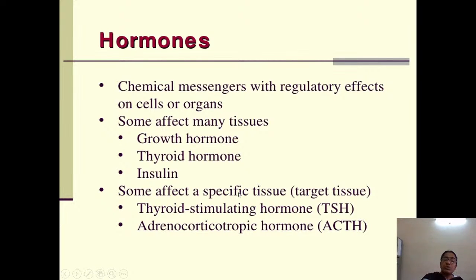Some hormones affect specific tissues. Here they affect many tissues, meaning a group of tissues, but sometimes hormones affect only specific tissues. For example, thyroid stimulating hormone affects only the thyroid gland. Adrenocorticotropic hormone affects only the suprarenal gland, that is, the cortex of the suprarenal. So hormones are chemicals which sometimes affect many tissues, but sometimes affect only specific target tissues.